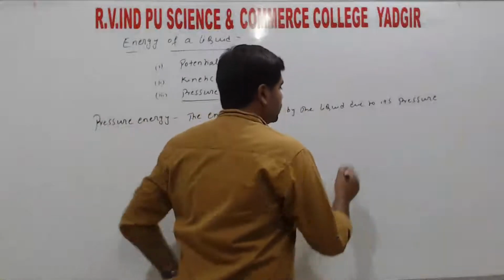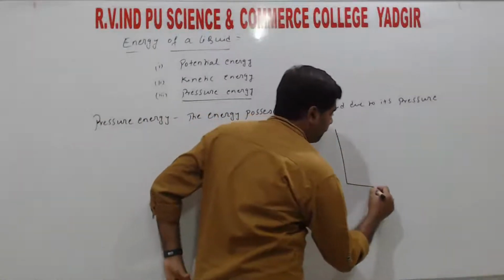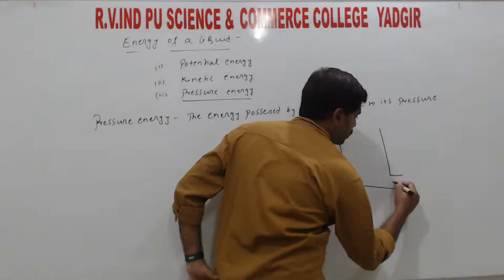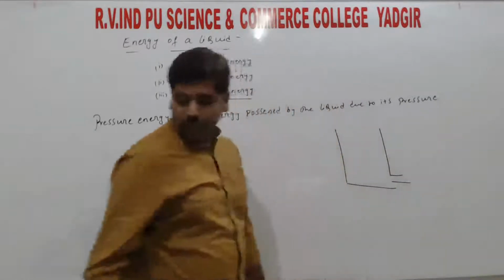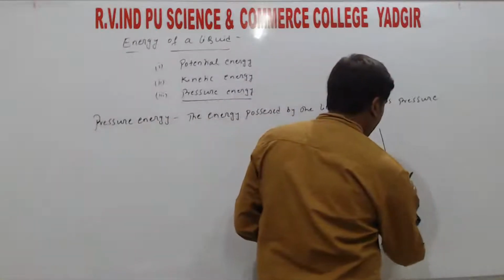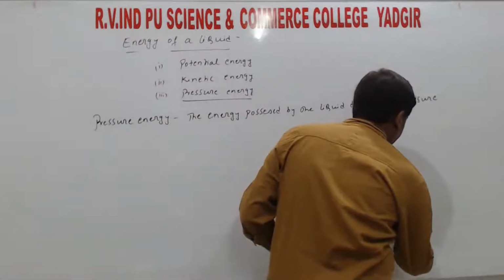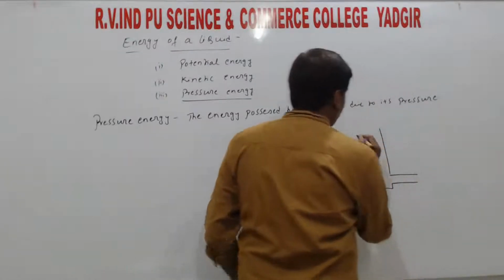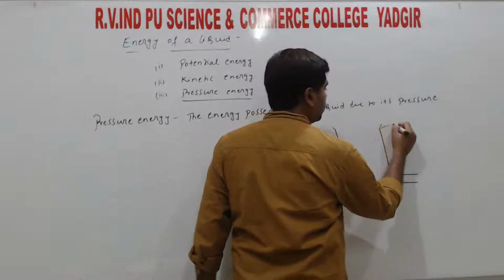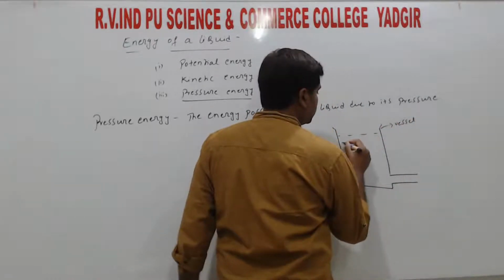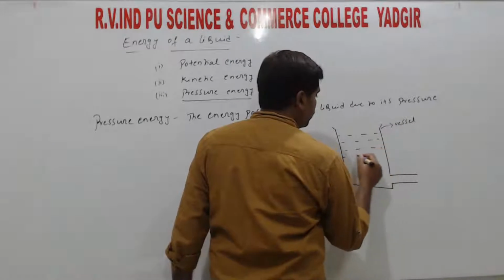So for that, consider one vessel. So this is one pressure. So this pressure consists of the fluid or liquid.